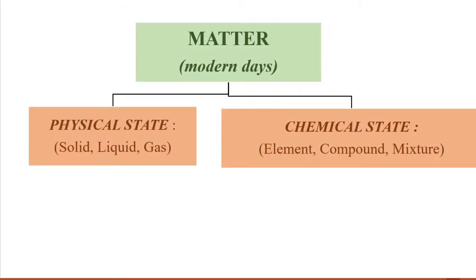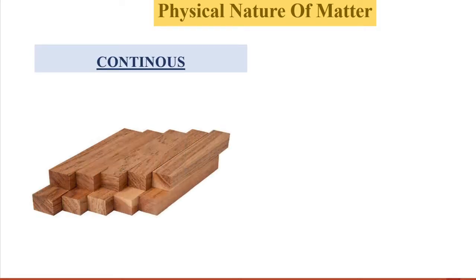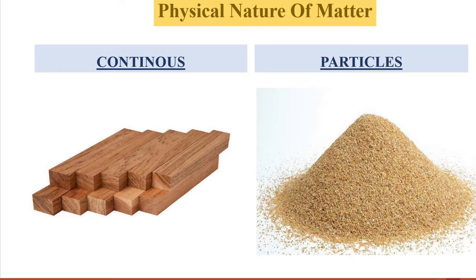Now, we are going to see the physical nature of matter, means how the matter looks like, how small they are. We are going to discover the answer of this question. For a long time, there are two thoughts regarding the nature of matter. Some people believed that matter to be continuous, like these wooden blocks, and some people thought that matter was made up of particles like sand. Now, to clarify whether the nature of matter is continuous or particulate, let's do an experiment.